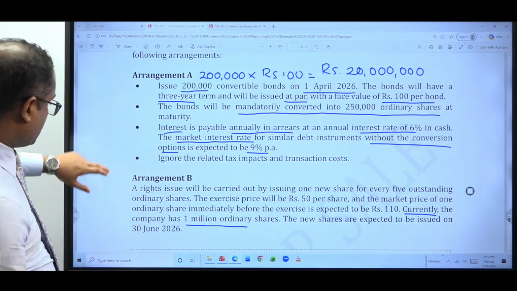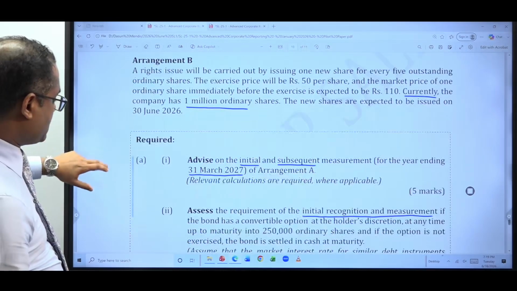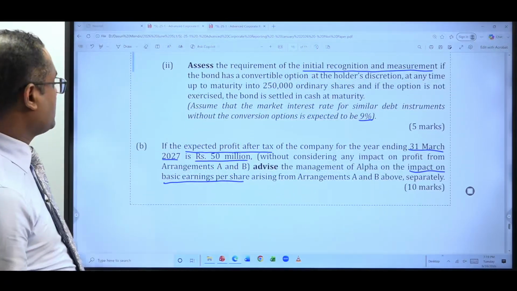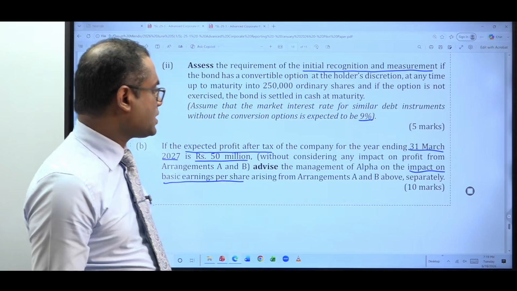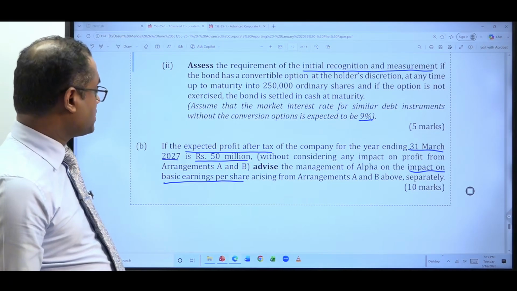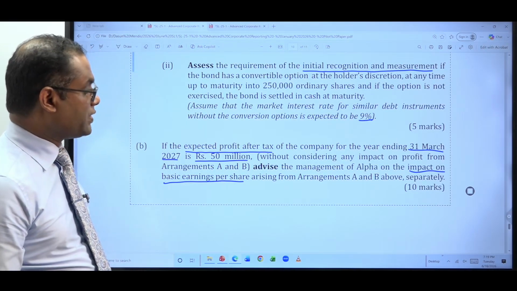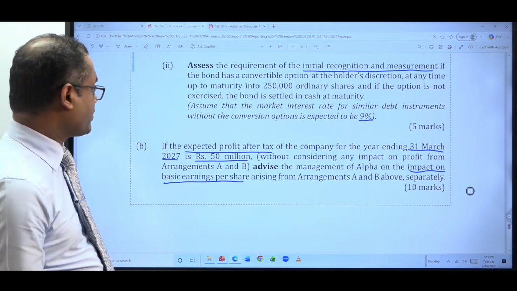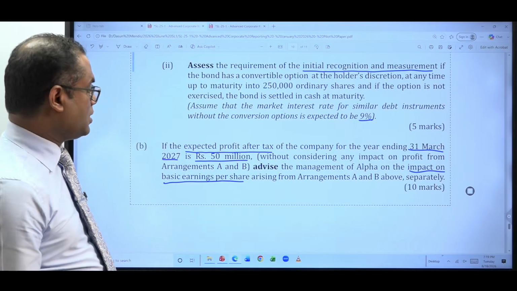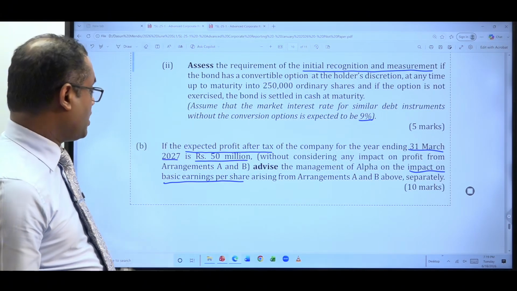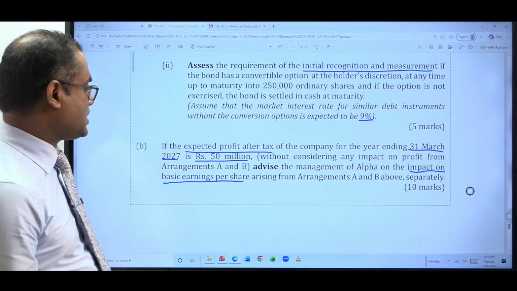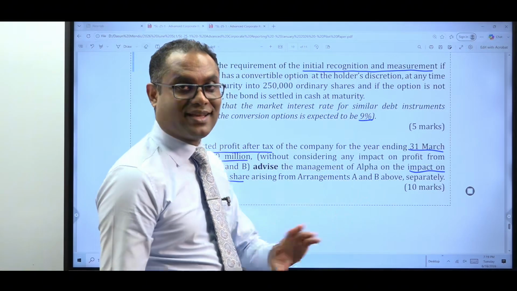So what was the question? If you look at the question, part B: if the expected profit after tax of the company for the year ended 31st March 2027 is 50 million without considering any impact on profit from arrangement A or B, advise the management of ALPA on the impact on the basic earnings per share arising from arrangement A that we discussed.